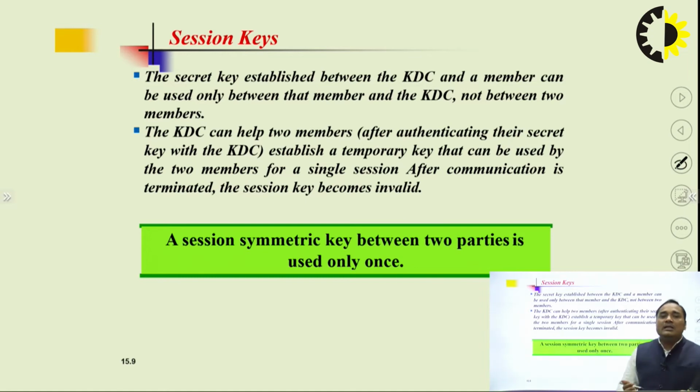Like an OTP, if you are making a transaction, we get a one time password. In a similar manner, here is the session key. A session key is valid for the two people. If the other person is not ready to communicate with you, after some interval of time the session will expire. A session symmetric key between two parties is used only once. So at a time you can use only one session between two parties.